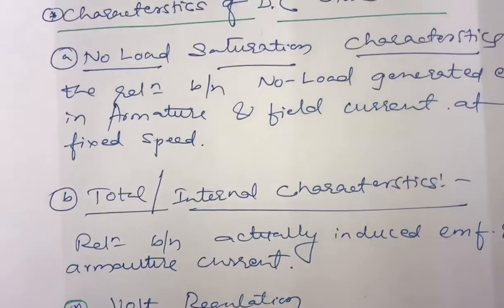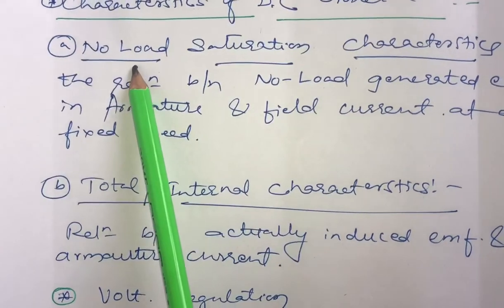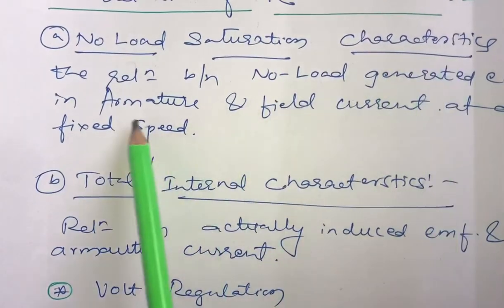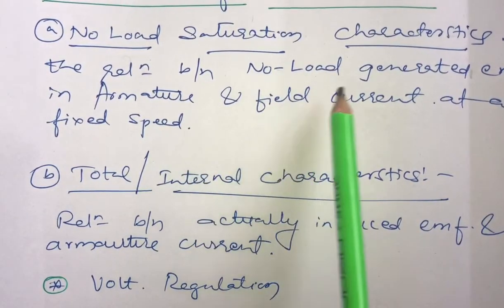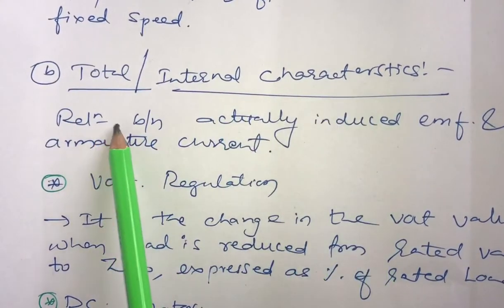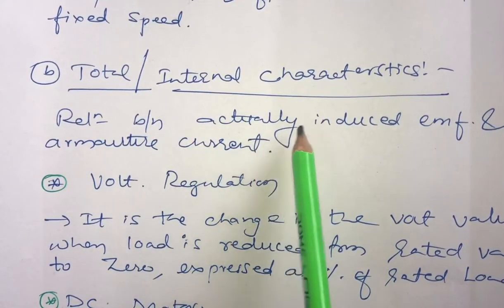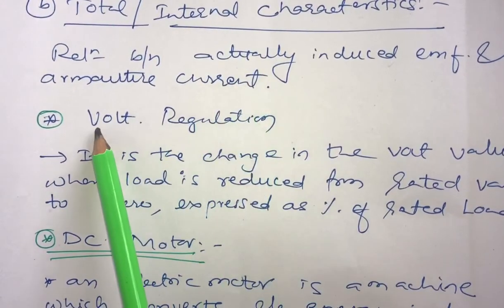And next, what are the characteristics of DC generators? Number one, the no load saturation characteristic. That is the relationship between the no load generated EMF in the armature and the field current at a fixed speed. Second, the total or internal characteristic is the relationship between the actually induced EMF and the armature current.